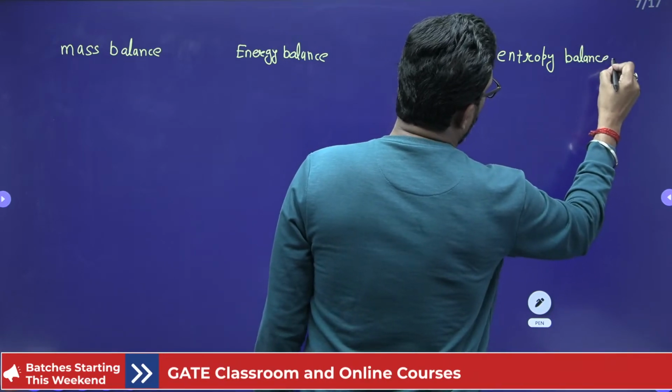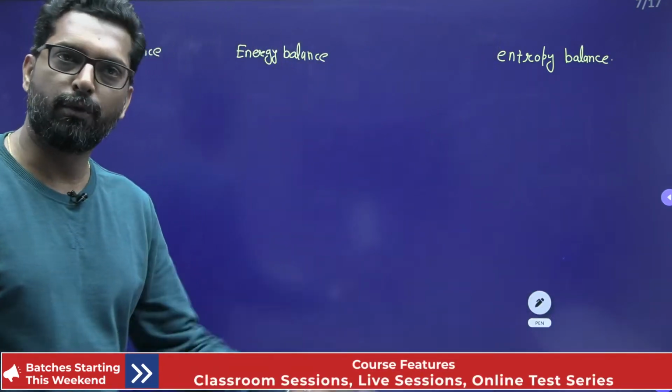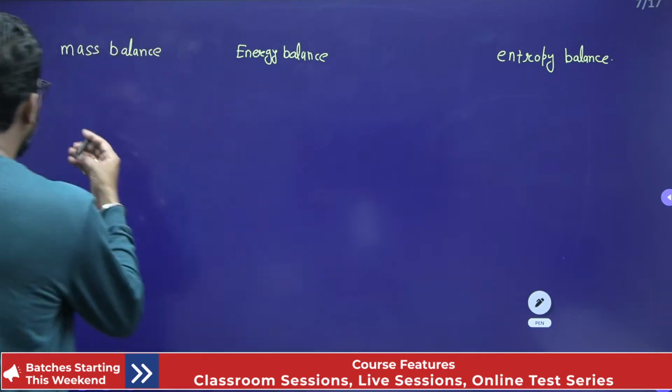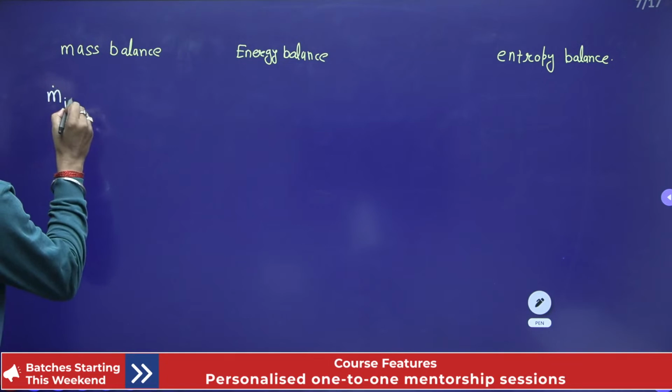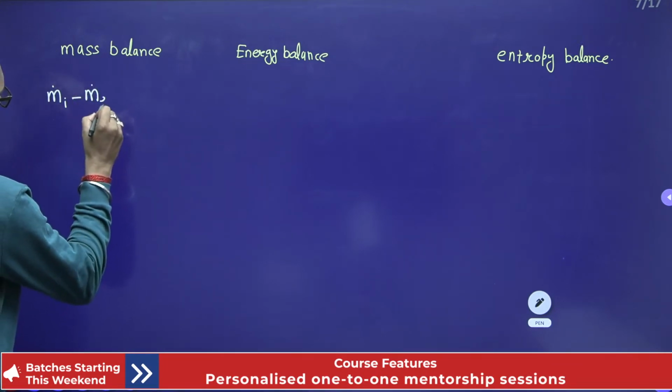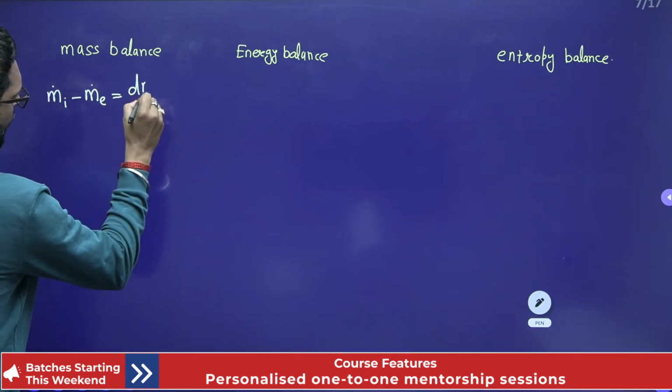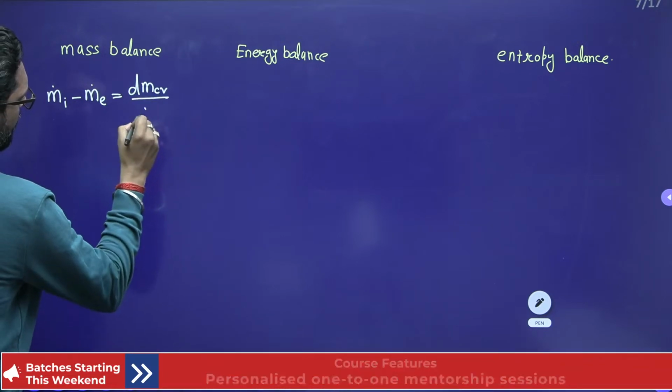There is also one more balance, the exergy balance, which we'll discuss in the next session. So what is the mass balance, beta? M dot inlet minus M dot exit is equal to dm_CV by dt.